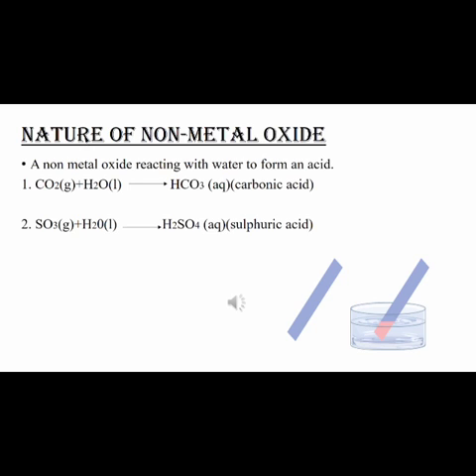SO3 is a non-metal oxide. And how do we check whether it is an acid? We use a blue litmus paper and dip this litmus paper in the acid so that the blue litmus turns red. So it shows that it is an acid.